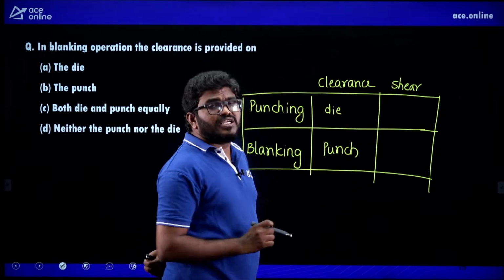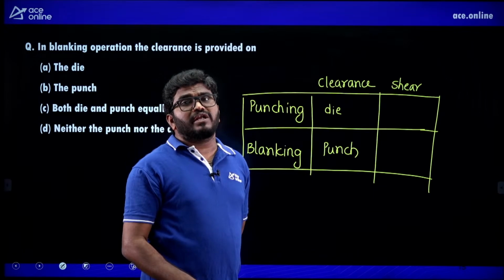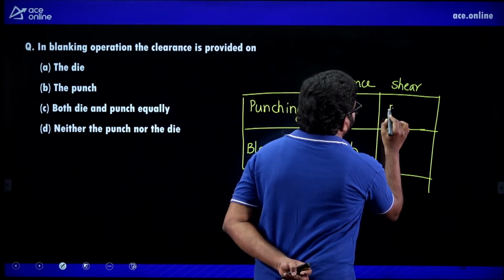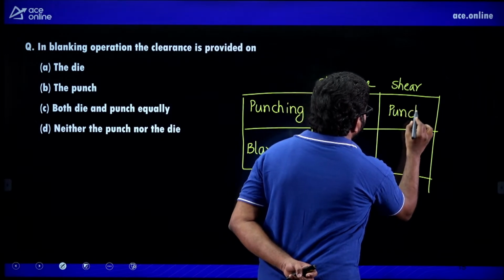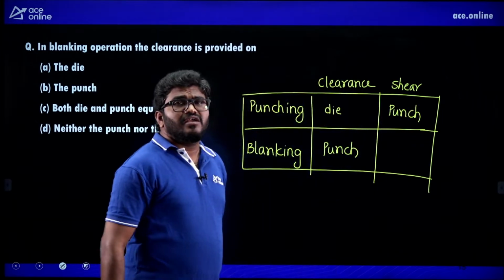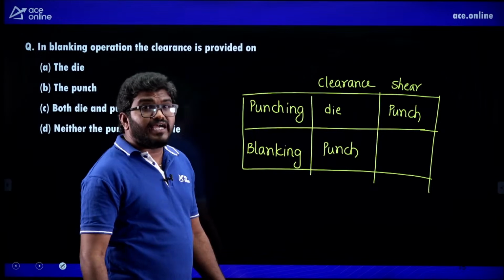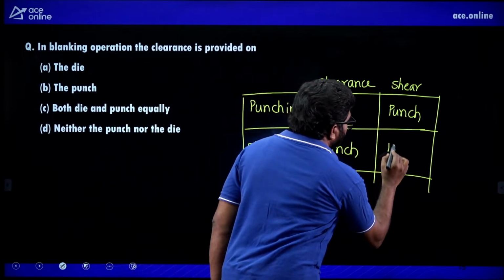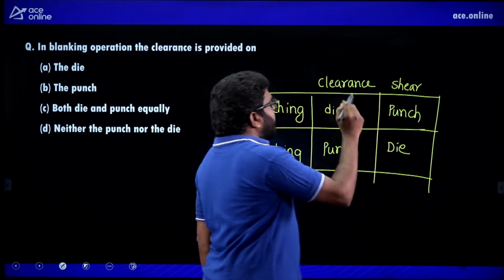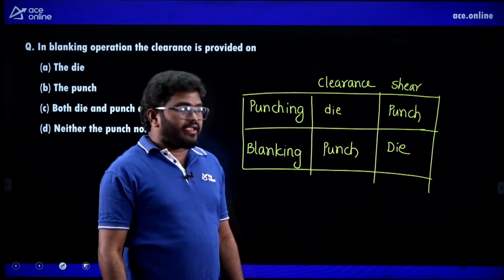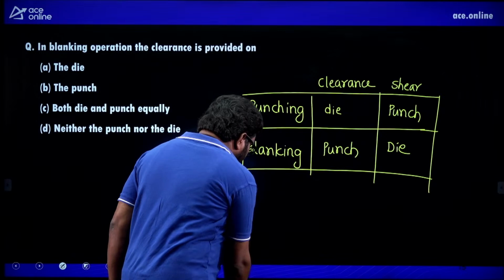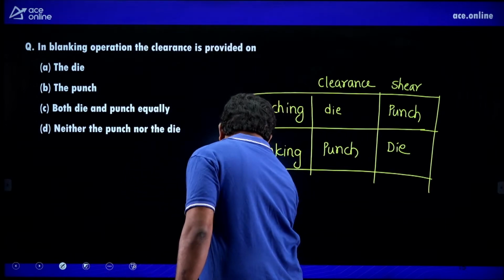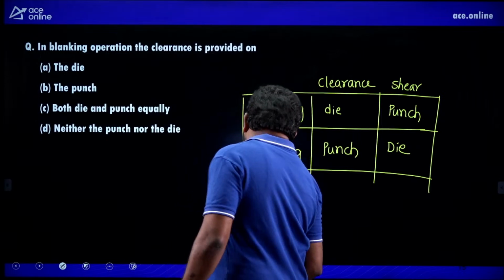In case of punching, you should provide shear on punch only, otherwise the hole or sheet is going to be damaged. So shear is provided on punch. In case of blanking, you should provide shear on die only, otherwise the blank is going to be damaged. So this table is very, very important for exam.